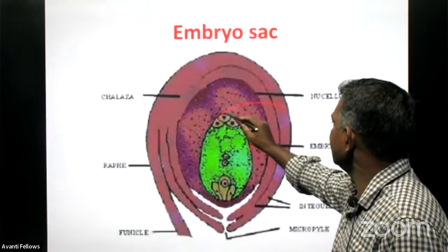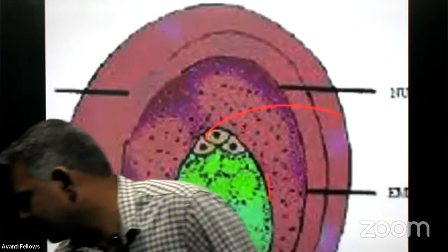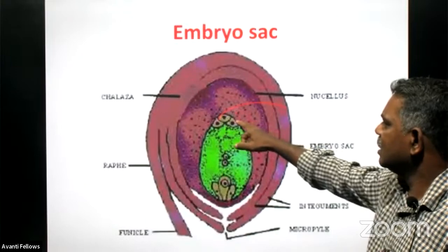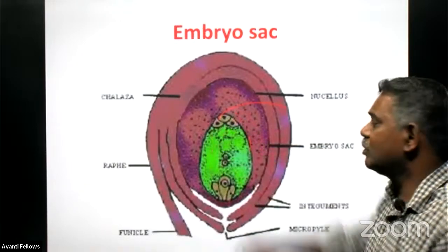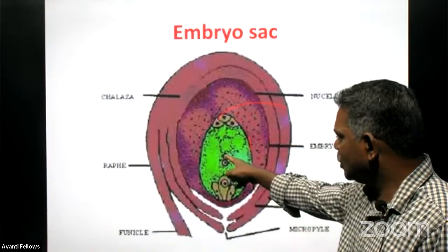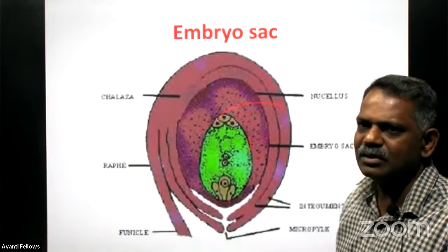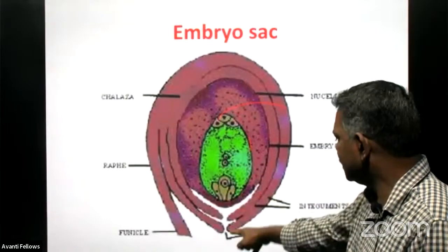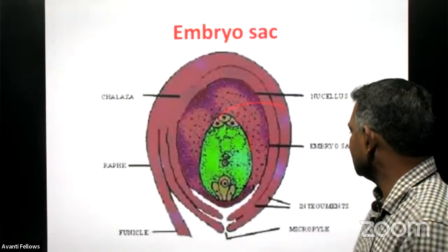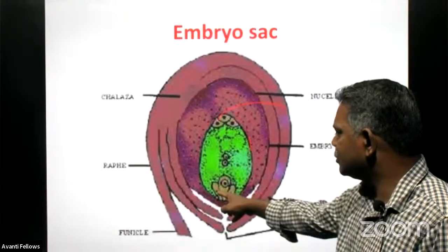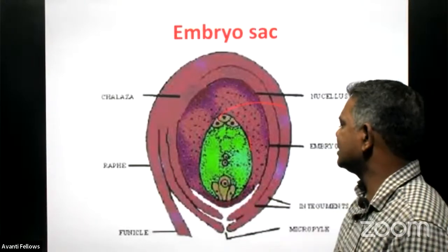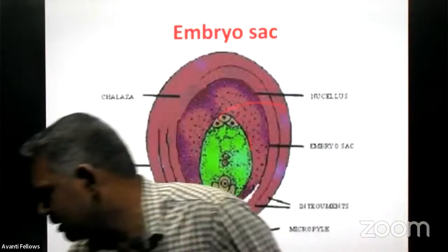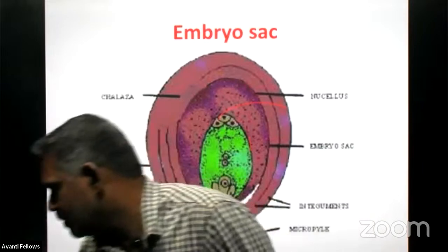Three cells are located in the chalazal end here, right? Here you can find three cells, and it is called what? The antipodal cells only. And there are two nuclei you can find exactly at the center, that is called what? The polar nuclei. And there are three cells in the micropyle. One is, you can say, synergids on either side, and the large cell at the center, we call it what? The egg cell only, right? And this detail is only mentioned here.